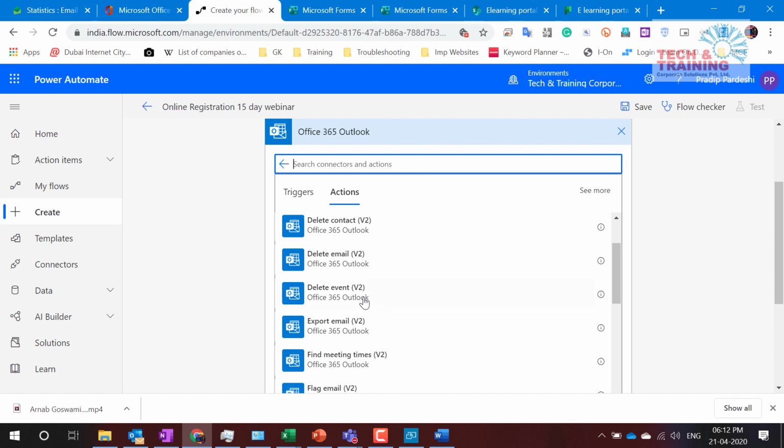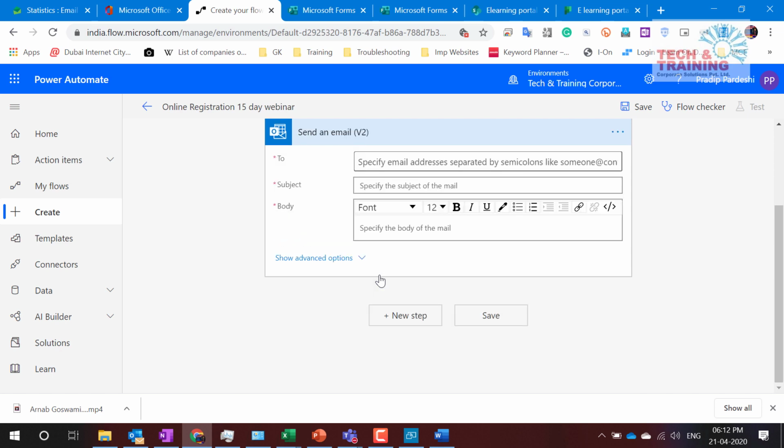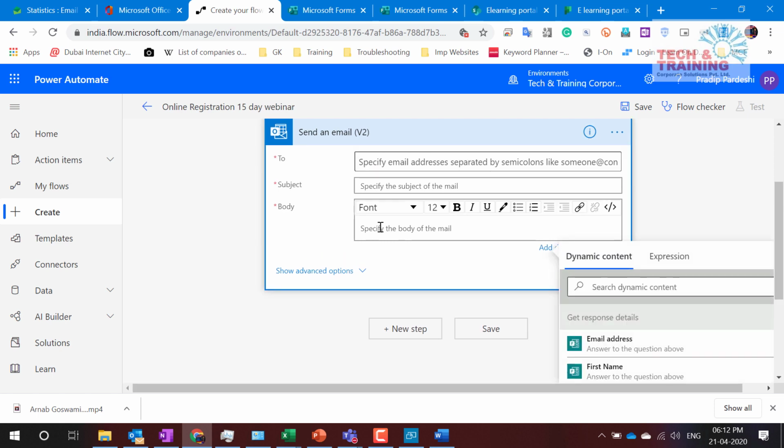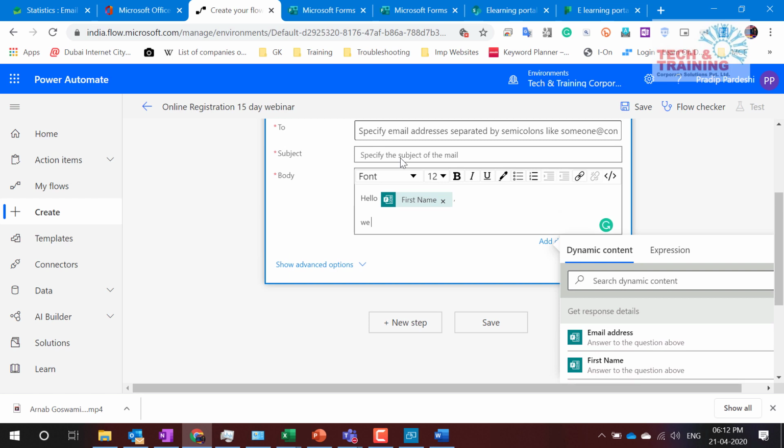See what all actions can be done using Outlook. All those actions are here, and I need the action that is send an email. Now here I can write hello. I would like to personalize it, so after hello, I would like to add a name. See, automatically all the options that we have created within that form are available here. So: hello, this person, we are glad that you are interested.